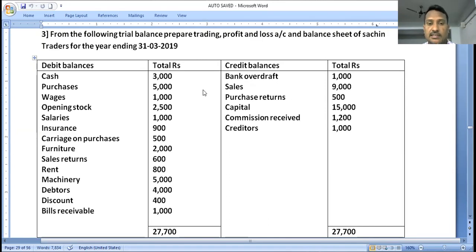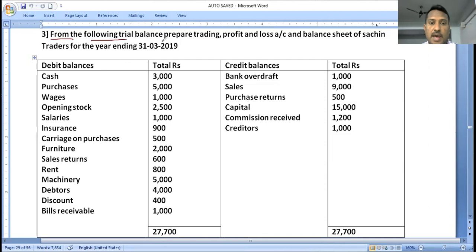This is problem number 3 on your screen. The third problem is already there. So let me explain the third problem as per the textbook of the Telangana board. Let's see what the third problem is.